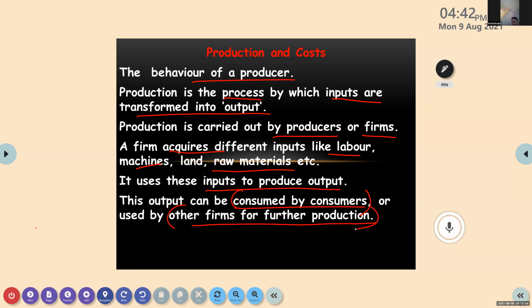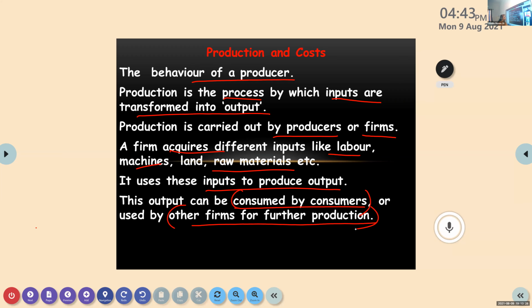Ma'am, food? Food, a food item, anything you take, or cloth you take, cloth in the sense the ready-mades which you get, that we are directly consuming. Fertilizer is used for further production, right? Yes or no, Abdul? Yeah, it is used for further production. Further production in the sense you apply that on the land, you are producing something else. So it is used in further production.